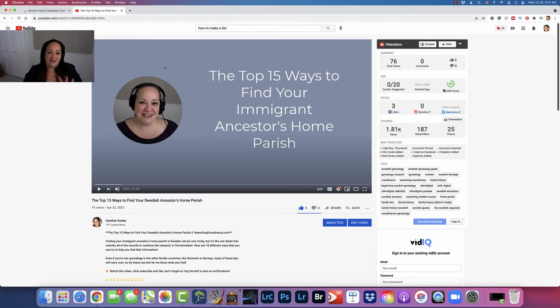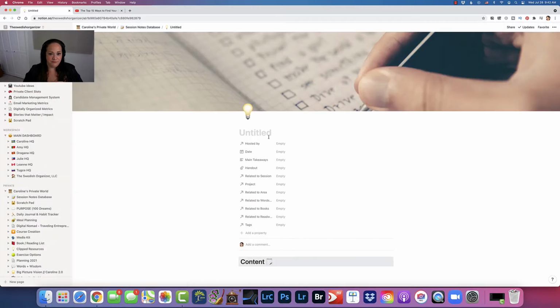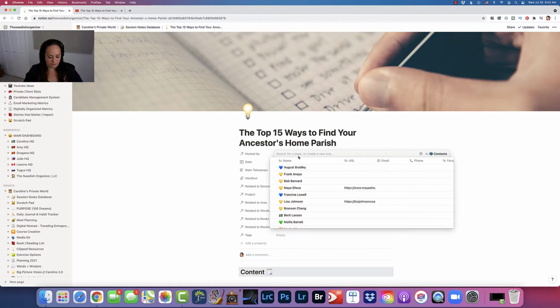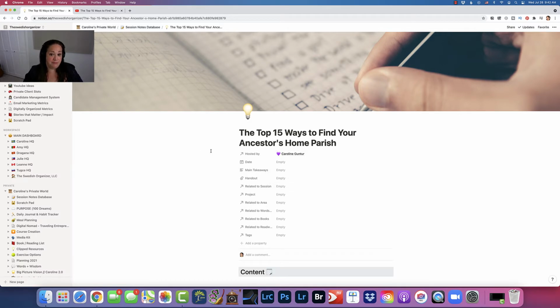So let's say that this is the session that I'm attending and I'm actually going to take notes from this, okay? The first thing I would do is go in here to my session notes database and I would create a new session note. And I would call it the top 15 ways to find your ancestors' home parish, okay? Hosted by, this actually goes to my contacts list. So I'll just put myself there because that's the person that made it, right?